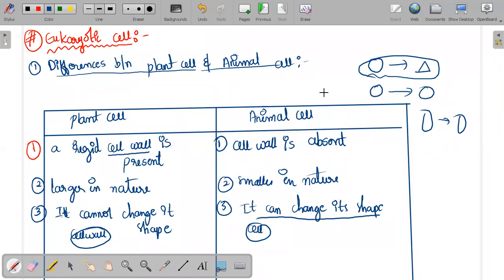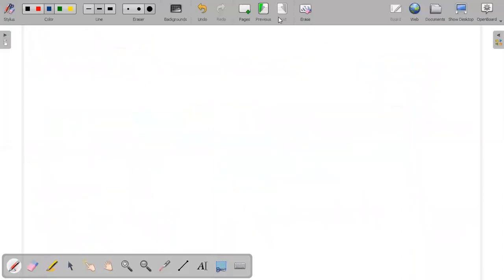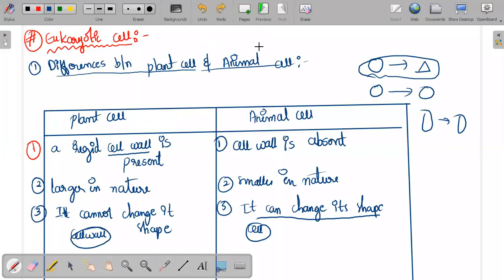In the plant cells, the basic reason is that the cell wall is present. And in the animal cells, the cell wall is absent. That is the basic reason you have to keep in mind.